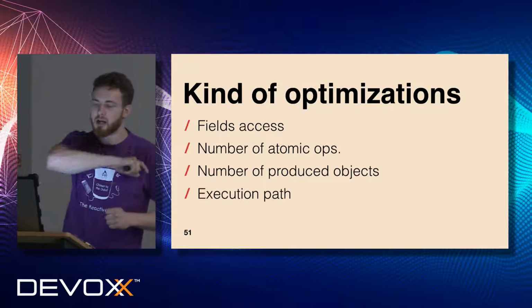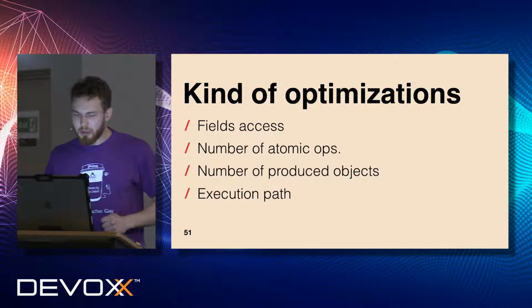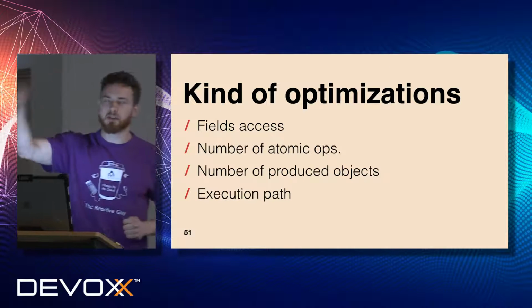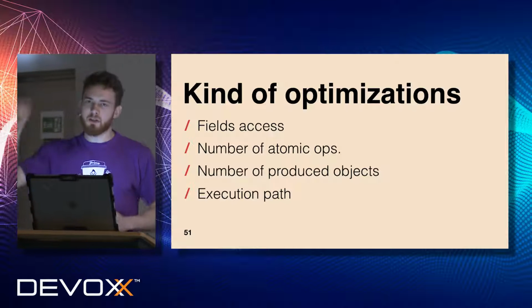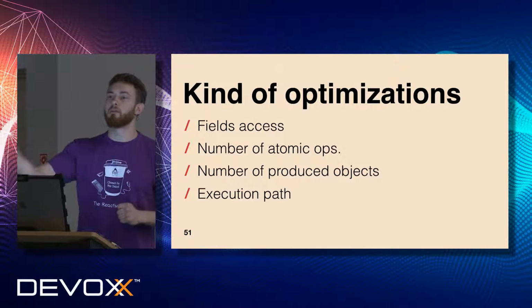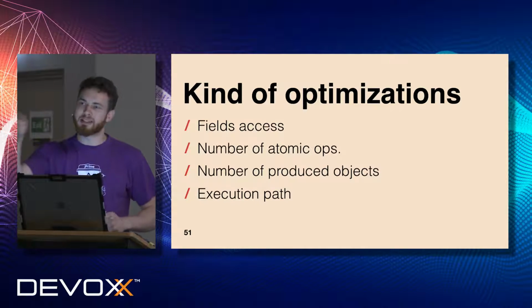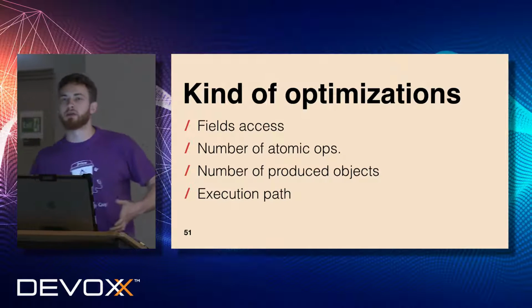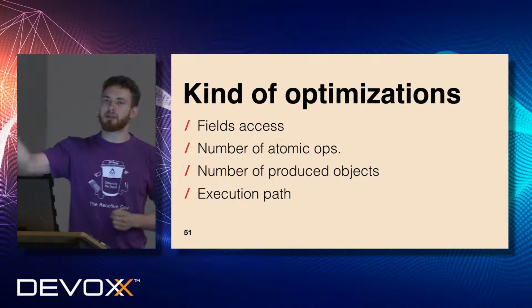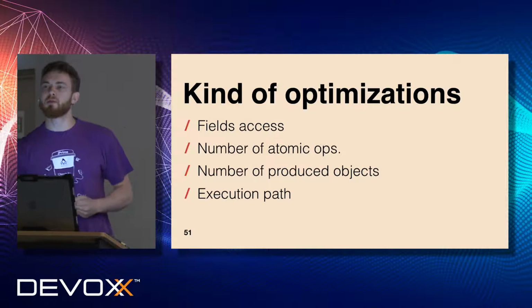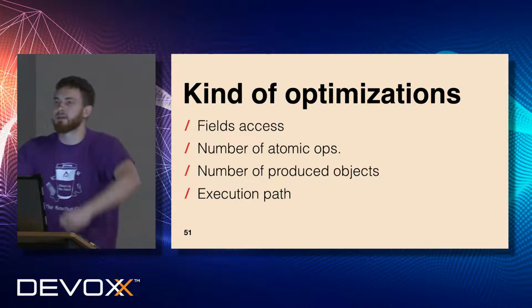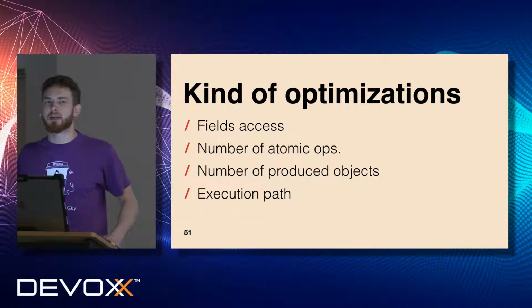So we have to take a look at how we can decrease the number of created objects. And finally, we can improve the execution path. As you remember, I said that if someone requested Long.MAX_VALUE, the subscription could be considered unbounded. So your publisher could simply send data until the end of the data stream. It means that we can decrease the number of accesses to the requested field, because we don't have to check how many elements were requested, and we just send, and that's it. Does it make sense?